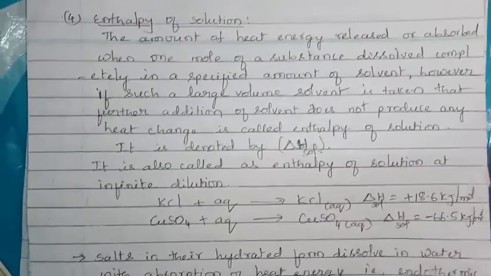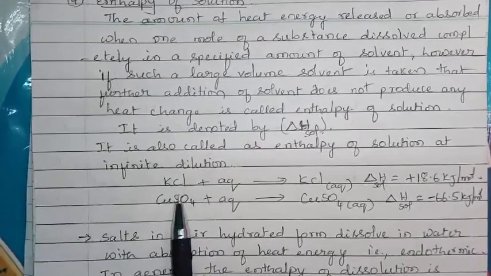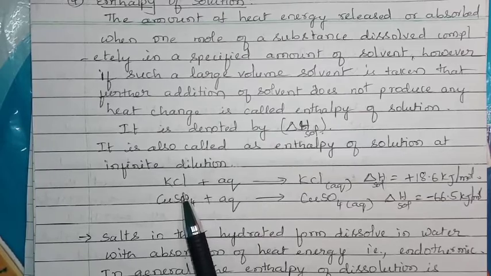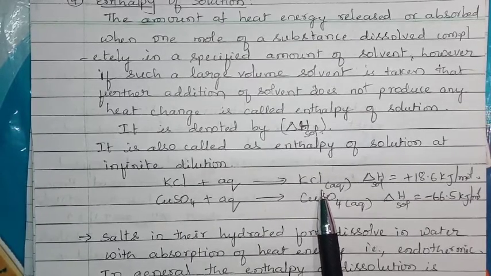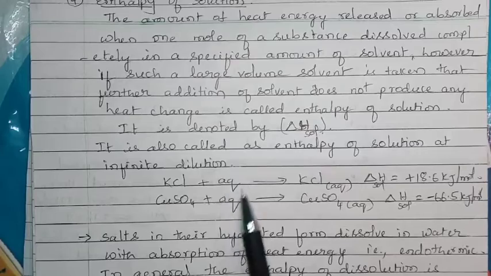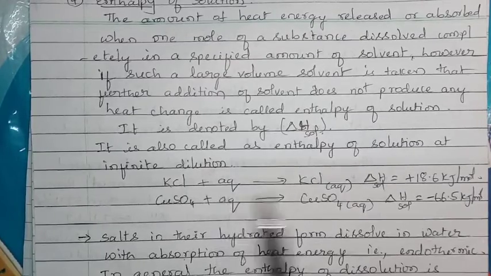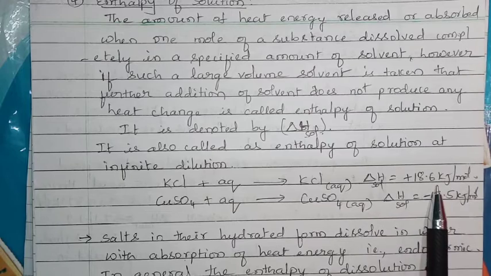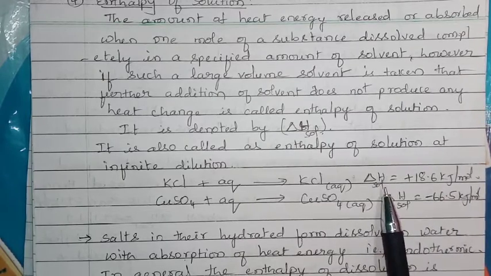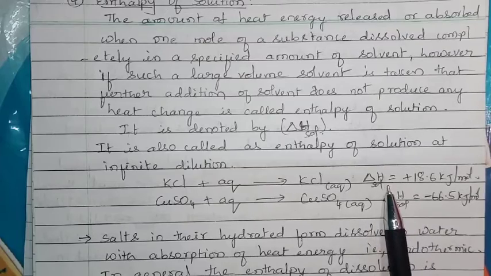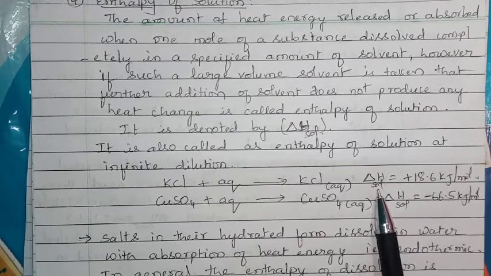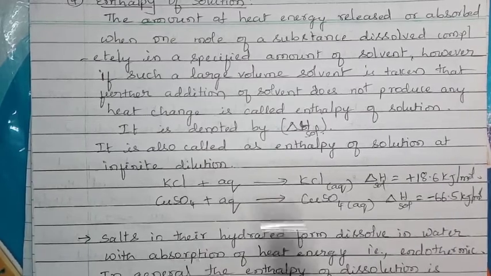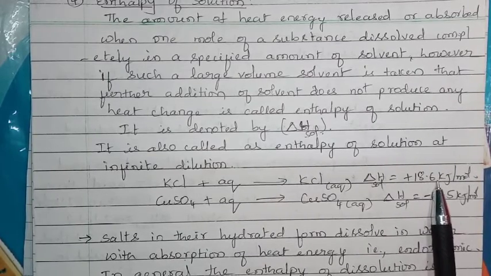Here, two examples are mentioned. Potassium chloride, aqueous, that is, we are adding water to potassium chloride. Potassium chloride dissolves completely in an infinite amount of water. Then we note down the change in temperature. Based on that, we calculate the delta H value, that is, the amount of heat absorbed or given by the system. For KCl, we get 18.6 kilojoules per mole.